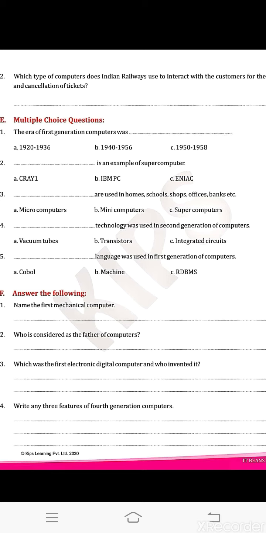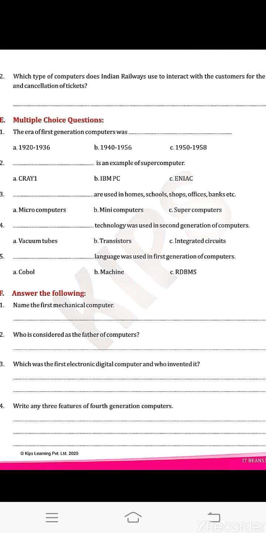Now come to exercise F, that is answer the following questions. First question, name the first mechanical computer. The first mechanical computer was the difference engine invented by Charles Babbage in the year 1822. That much. Second, who is considered the father of computers? Charles Babbage is known as the father of computers.